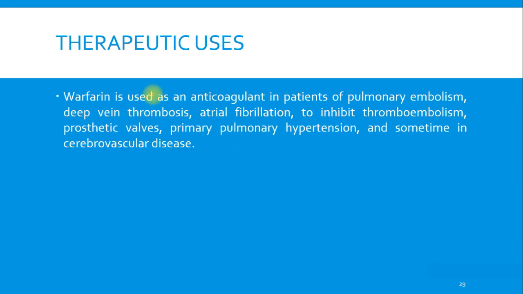So therapeutic uses: warfarin is used as an anticoagulant in patients of pulmonary embolism, deep vein thrombosis, that is DVT, which is more common in pregnant women, then atrial fibrillation to inhibit thromboembolism, then prosthetic valves, then primary pulmonary hypertension, and sometimes in cerebrovascular disease.